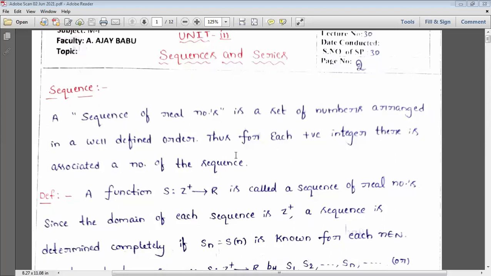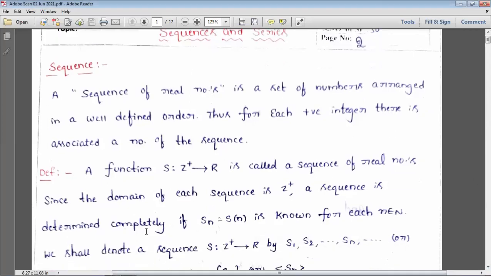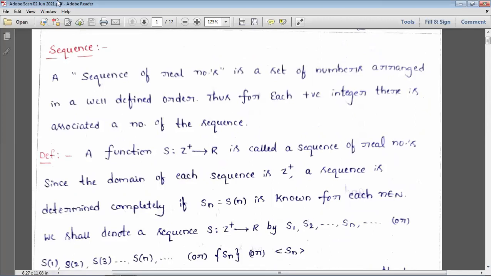Thus, for each positive integer, there is an associated number of the sequence. And mathematically, we'll say that a sequence is nothing but a function. If it is a function, obviously it has a domain as well as a codomain. So what are we taking as domain and codomain here? That is the definition here. The function S from Z plus to R, or simply N, natural numbers to real numbers, is called a sequence of real numbers. Here the domain is natural numbers and the codomain is real numbers.